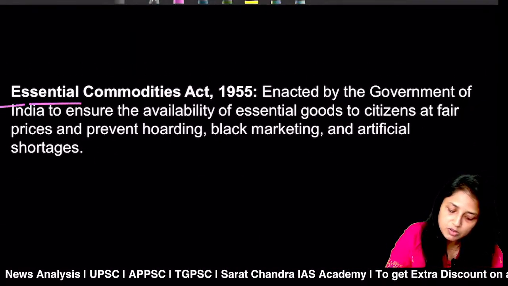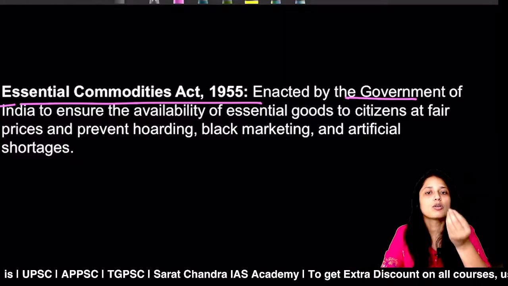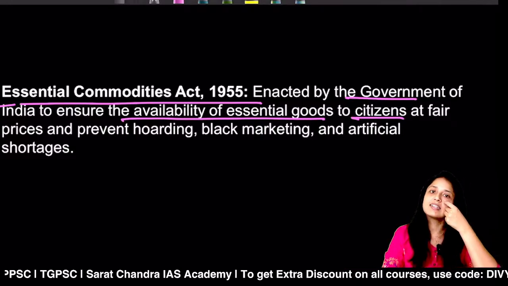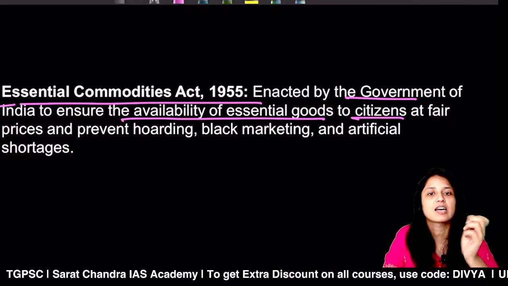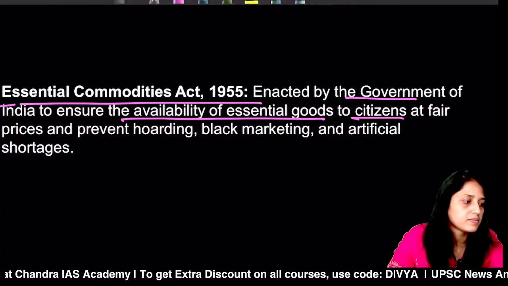Okay, so we discussed the Essential Commodities Act, right? It is enacted by the central government to ensure the availability of essential goods to the citizens. So the article is saying that you must include healthcare services also as essential goods so that price can be easily capped.